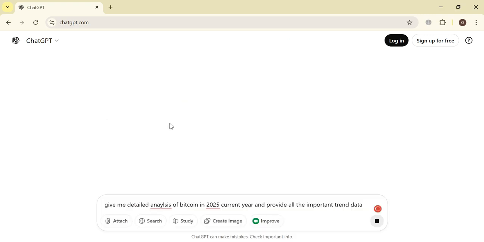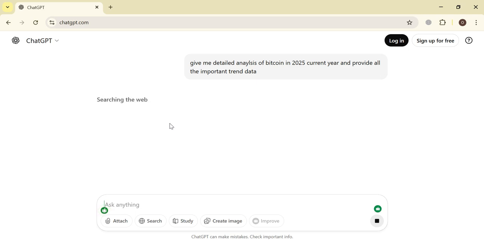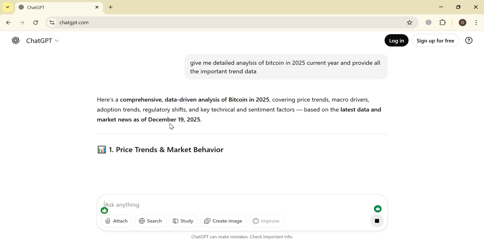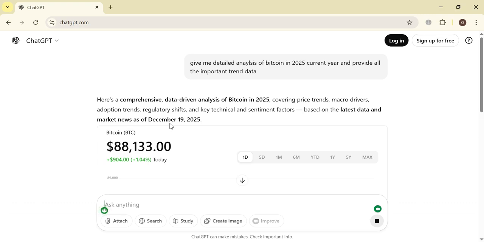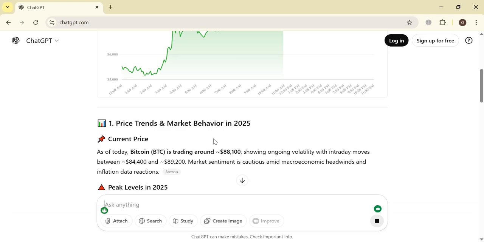Okay, I have just pasted our command here. The more detailed your command is, the better results it will provide you. So I have just given it a short prompt here, and as you can see, it has provided us the details here. It has also provided us the graphs.